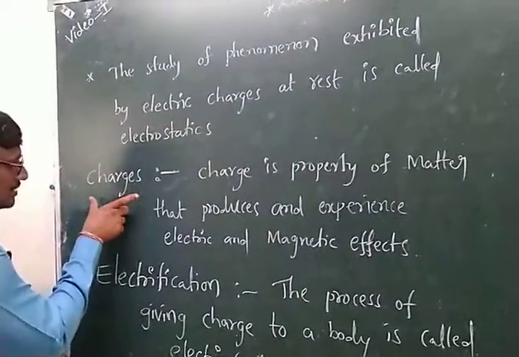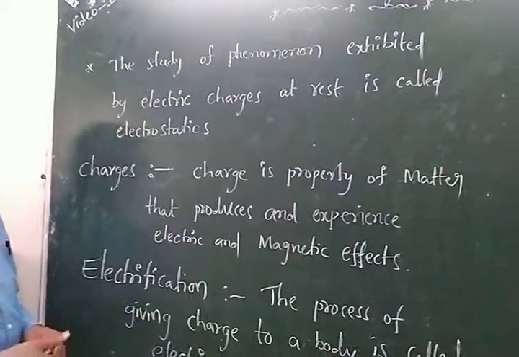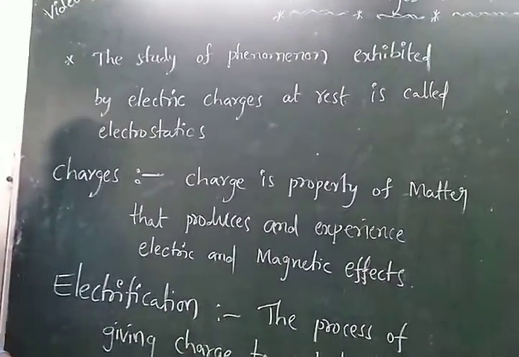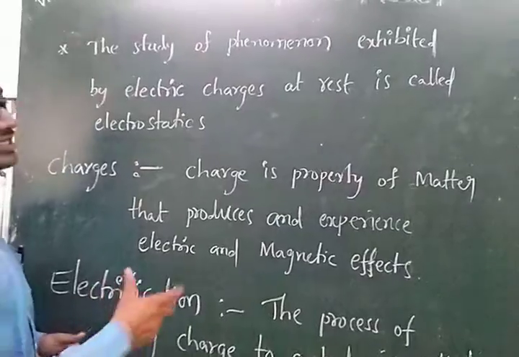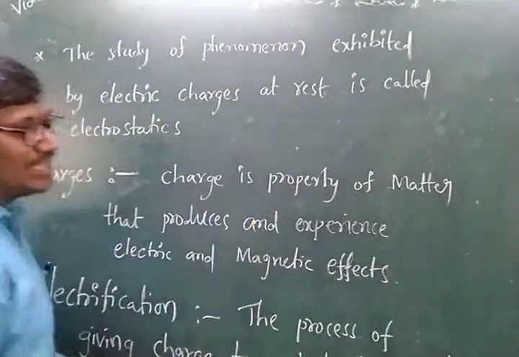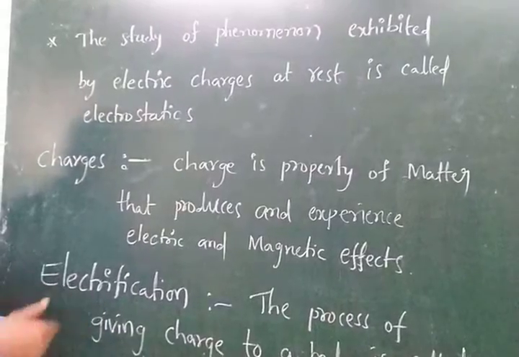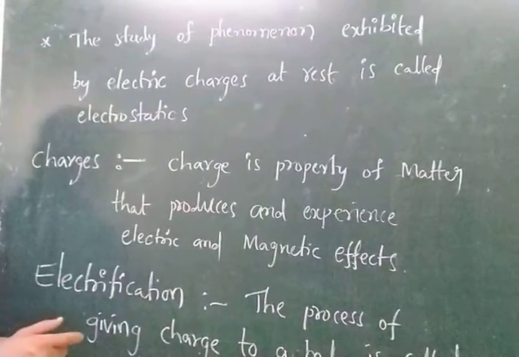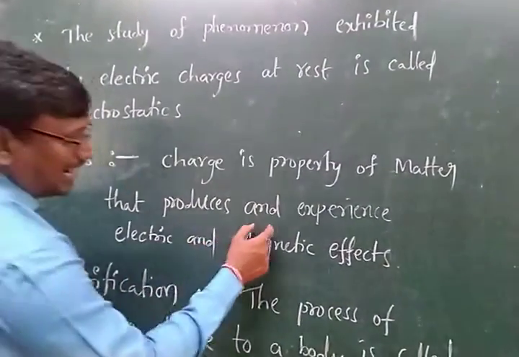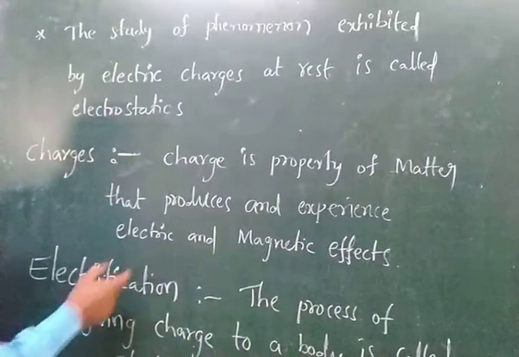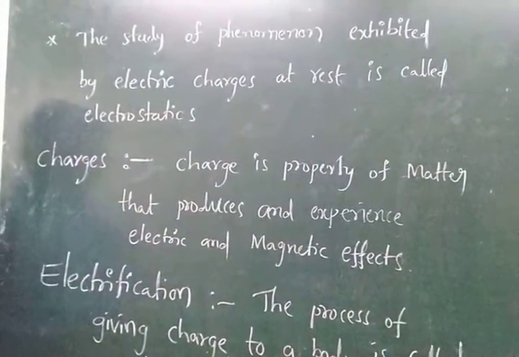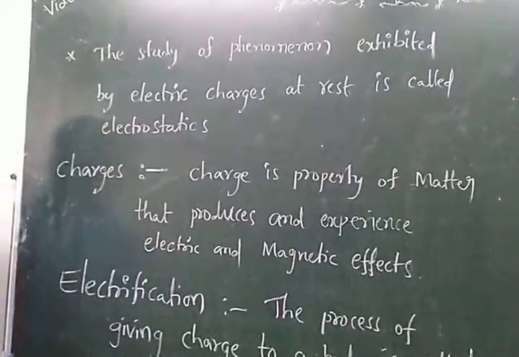Now first we discuss charge. What is charge? Charge is the property of matter that produces and expresses electric and magnetic effect. That is called charge.